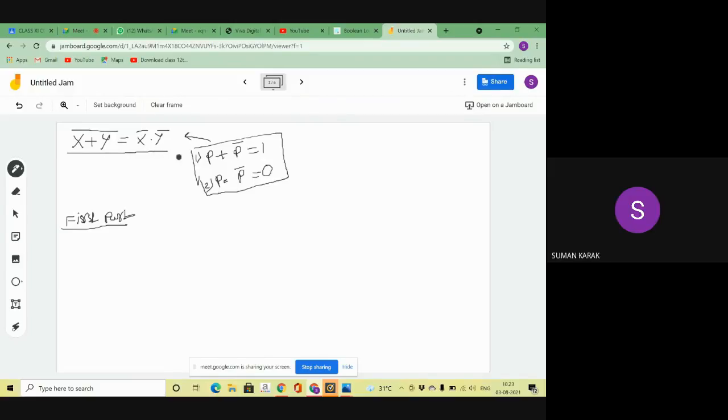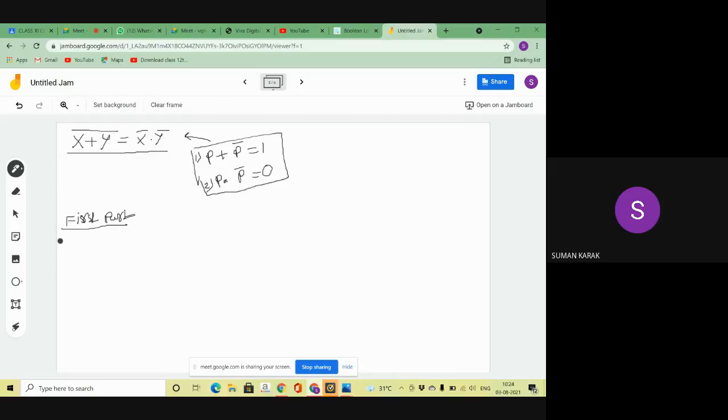Now when I try to prove this theorem, I am applying the complementary law. We know that 2 complementary laws are there: P plus P bar equals 1, and P into P bar equals 0. At first I am applying the first complementary law in this theorem. If I apply it, what is my output?